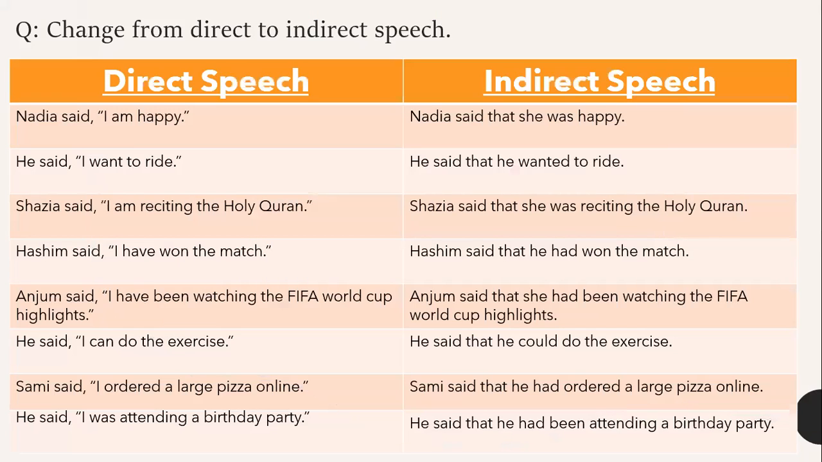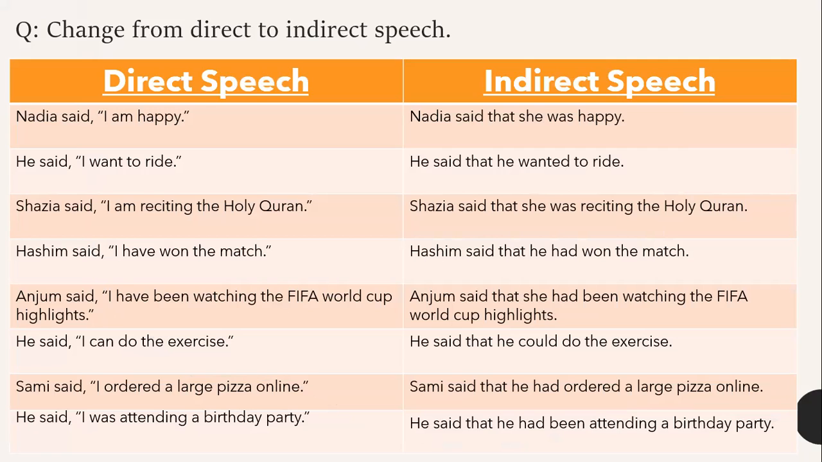Change from direct to indirect speech. When we change from direct to indirect speech, the narration. So Nadia said, "I am happy." So within inverted commas, we have present indefinite.